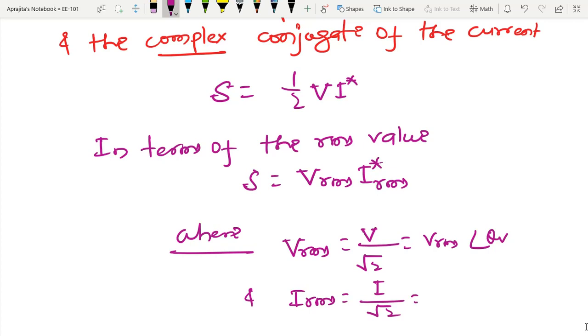So I will see the magnitude of this, I RMS and theta I. So in this way also I can define the complex power.